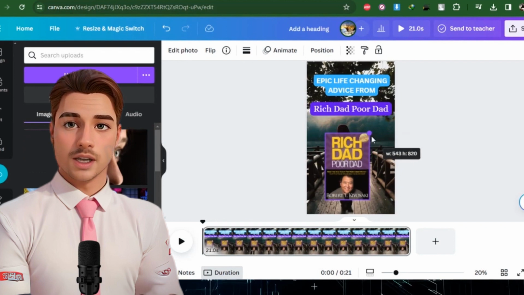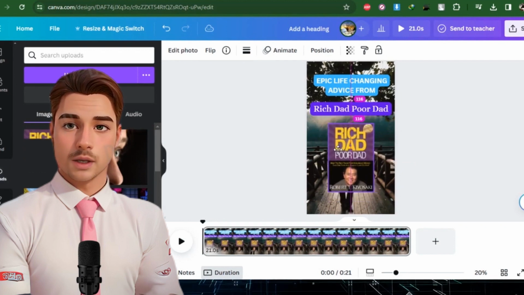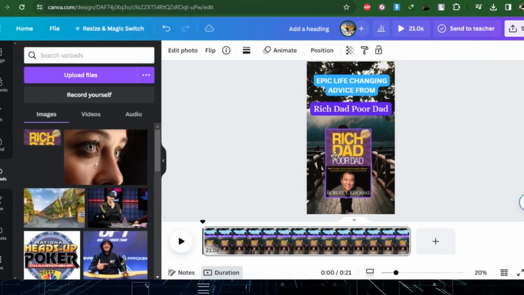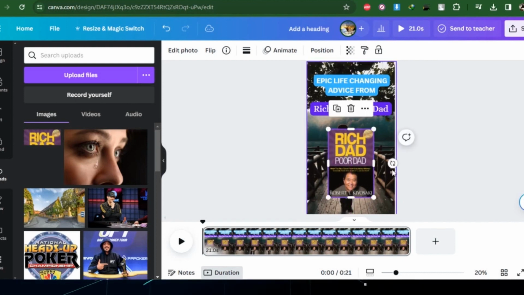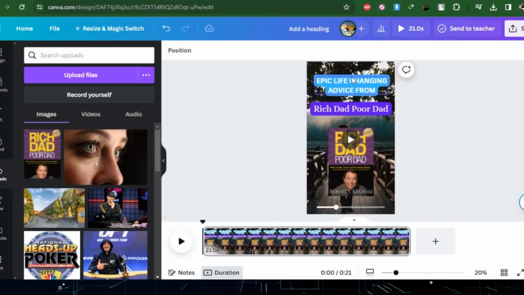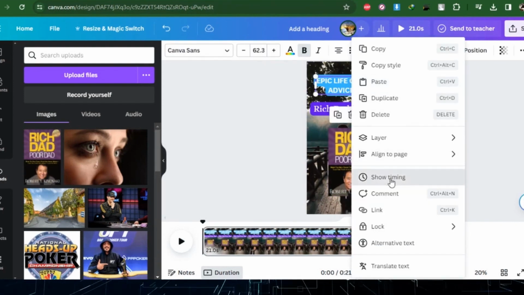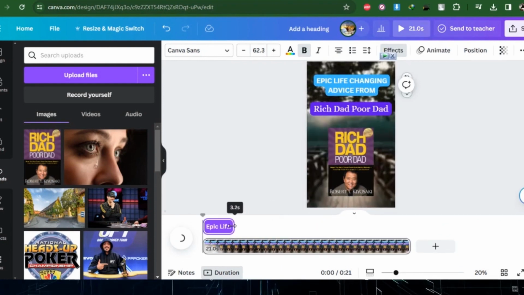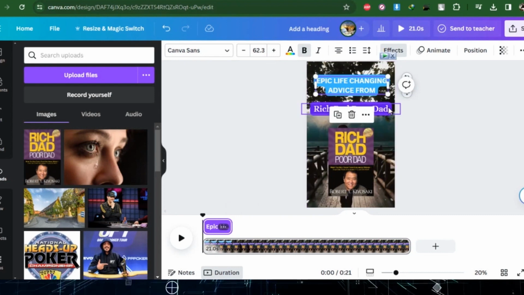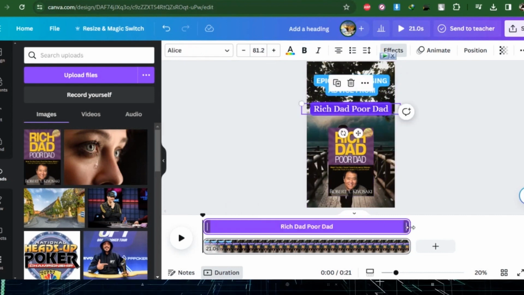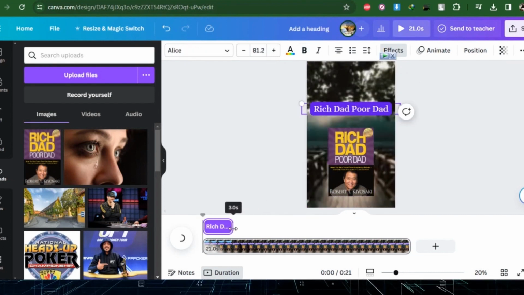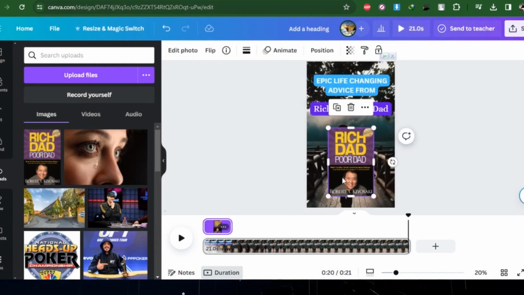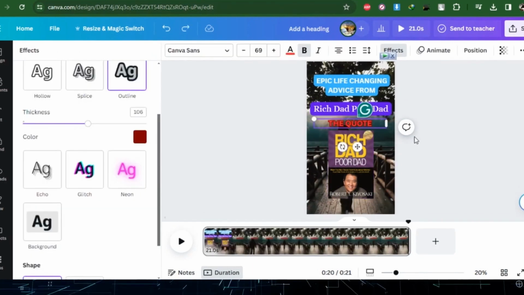Now I need to edit this template, these 2 text layers, and the picture should show up in the first 3 or 4 seconds of our video. I have to adjust the timing for that. When you do a right-click on the text layer, choose Show Timing. On the timeline, a purple color layer will now show up. You can change the text layer's time by using this layer. I'm going to set it to first 3 seconds. Apply this to additional picture and text layer. Achieve the same timing for those.